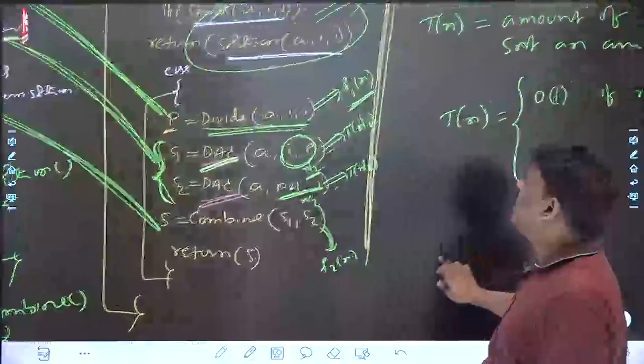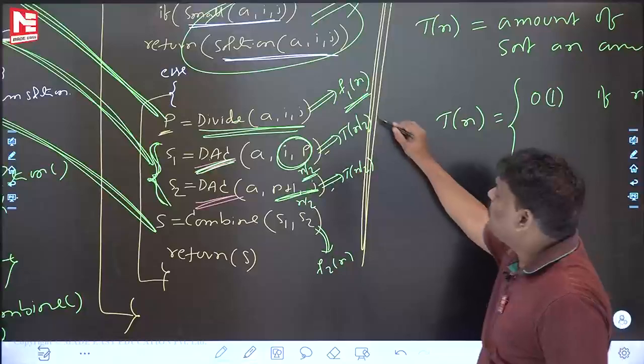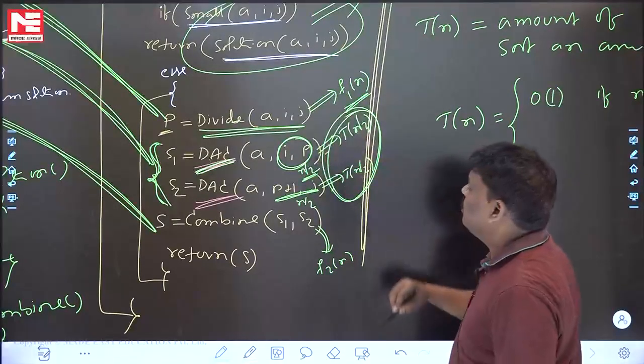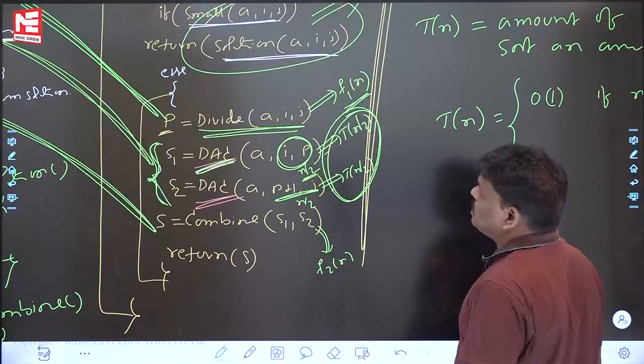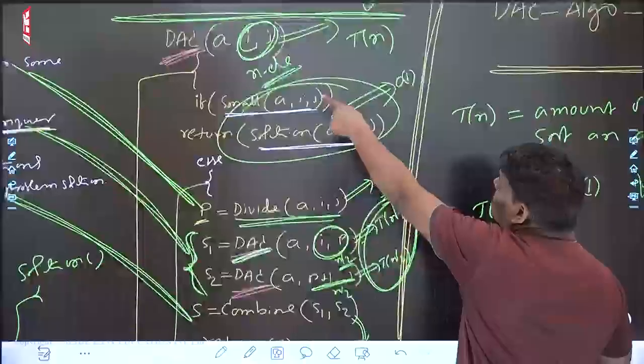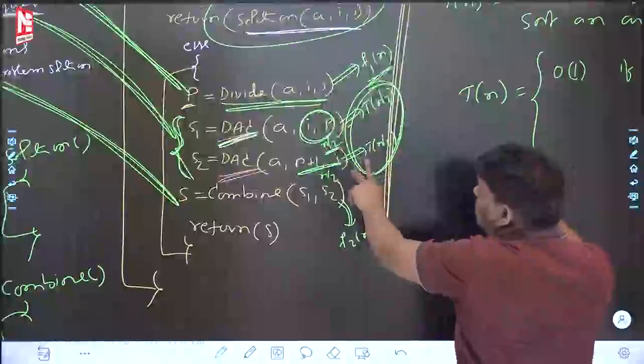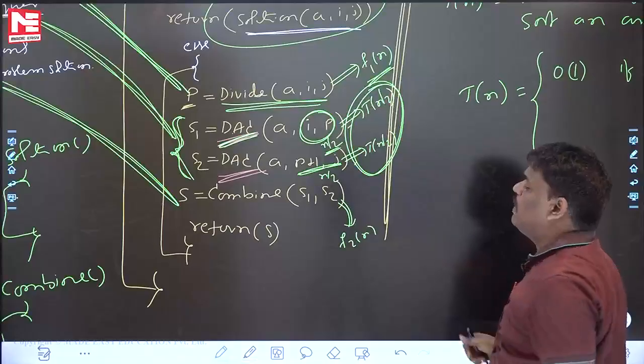Can you help with the divide time? F1 of n. Conquer time is 2T(n/2): two function calls of half size. One function call of full size is T(n), and two function calls of half size is 2T(n/2). Can you say the combine time?